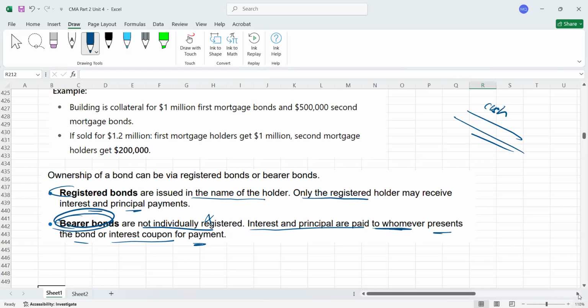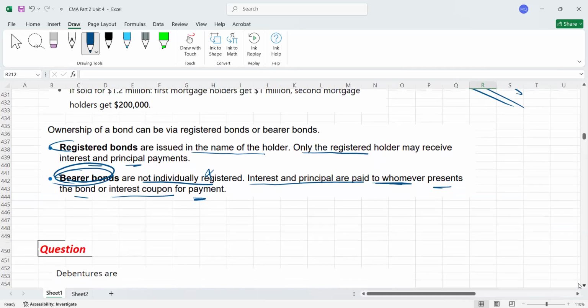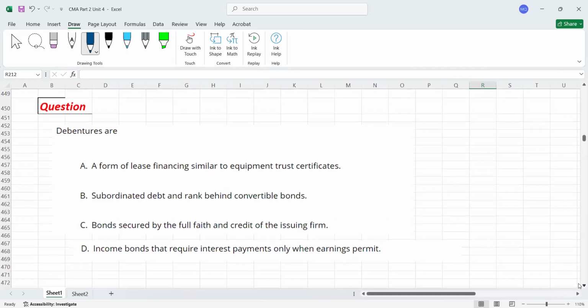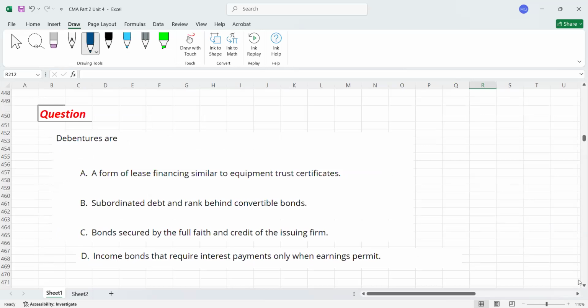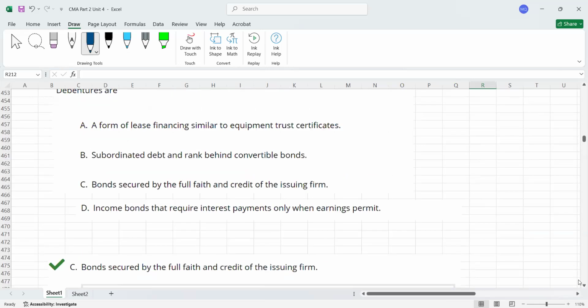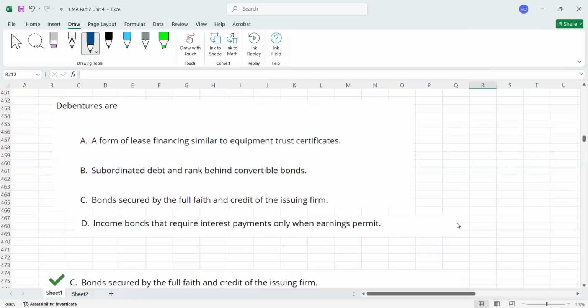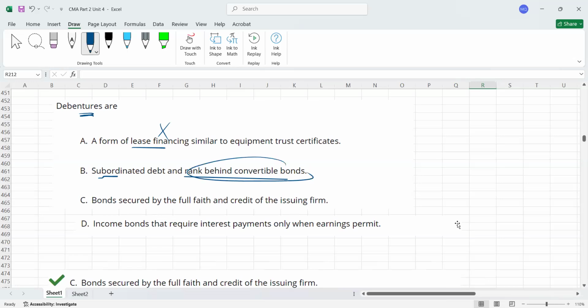Okay guys, this is all about what we discussed about bonds and basic things. Let's do one question here. They are asking about debentures. It's a theoretical question, because we didn't discuss any calculation so far. Debentures are a form of lease financing? No. Debentures are subordinated, and rank behind convertible bonds. I didn't discuss who will rank first, who will rank second. That we'll see in future.